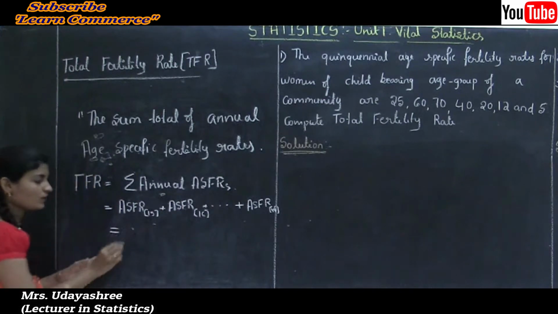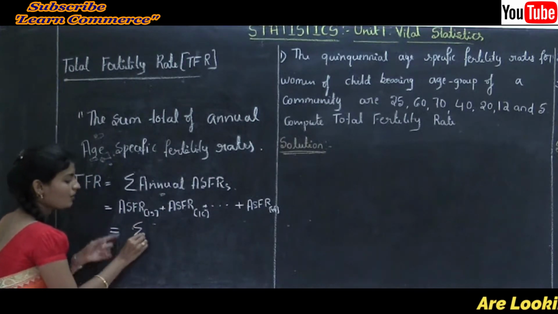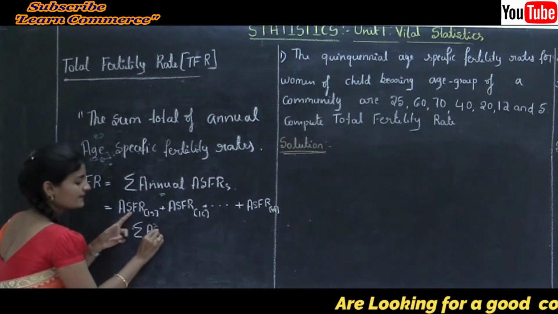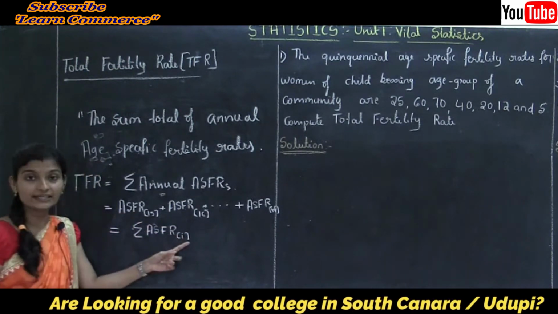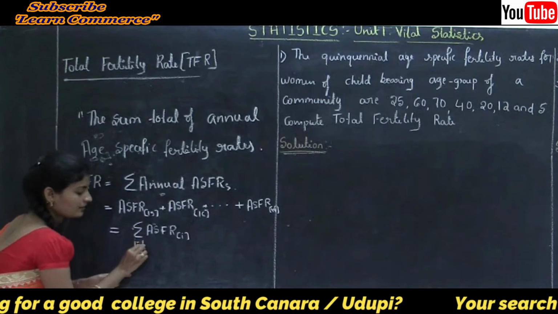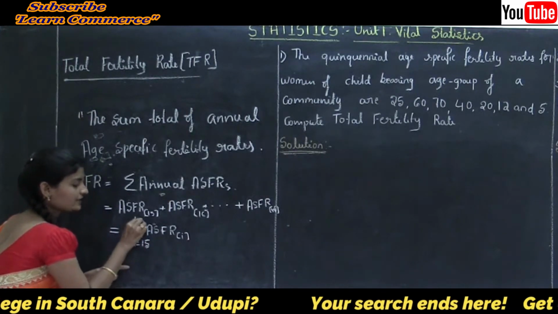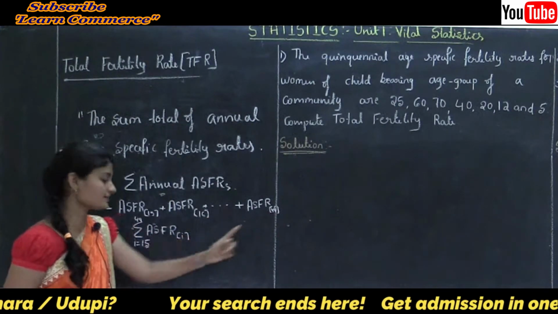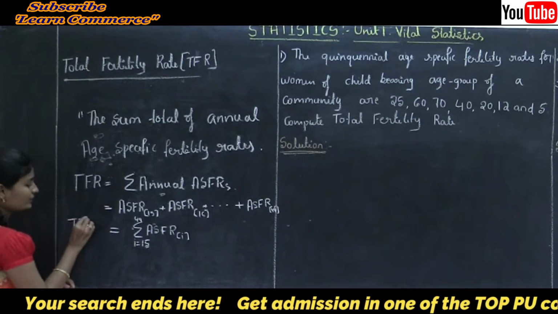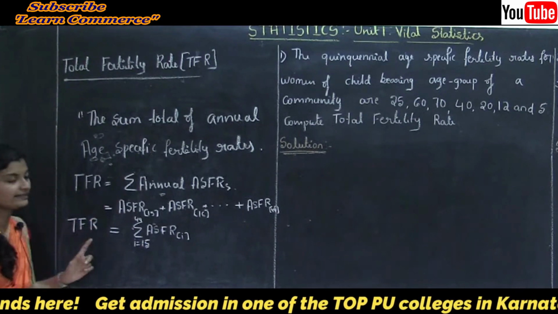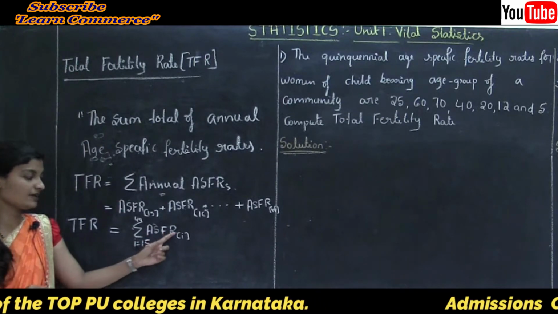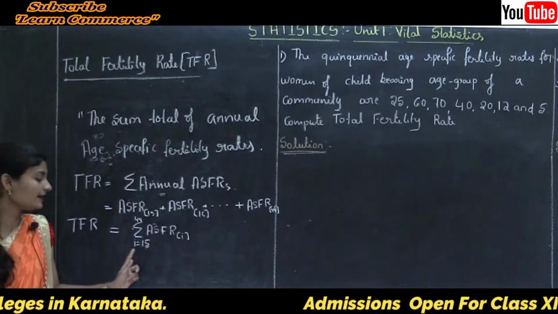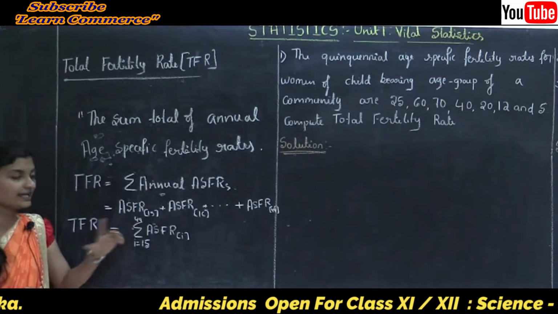This is equal to the sum of age specific fertility rates of i, where i runs from 15 to 49 years. This is the formula to calculate TFR, total fertility rate.